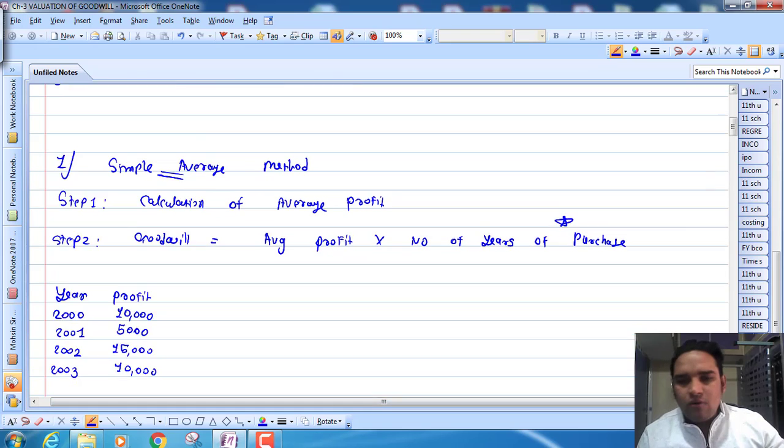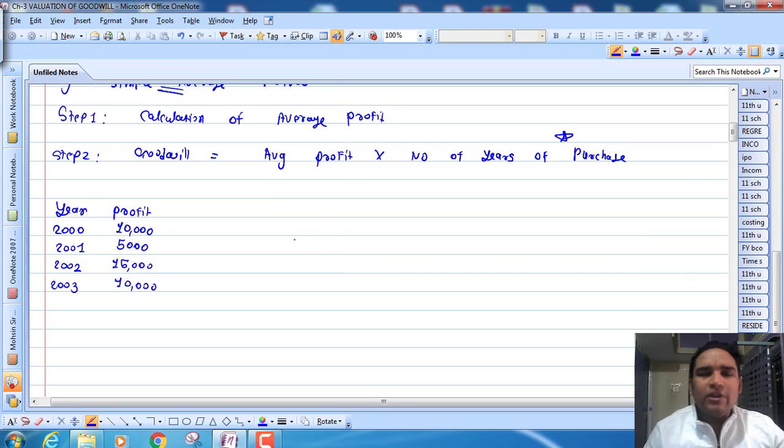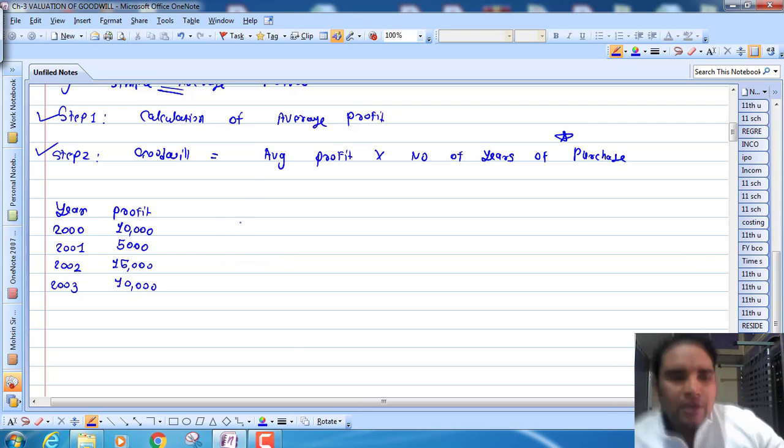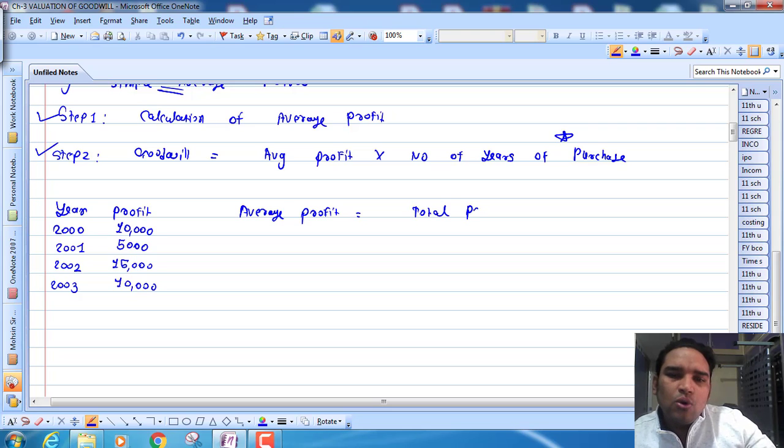Now we will calculate the value of goodwill by the simple average method. You are supposed to follow these two steps. Step number 1, calculation of average profit. Now how would we calculate the average profit? There is a formula: average profit is equal to total profit divided by number of years.